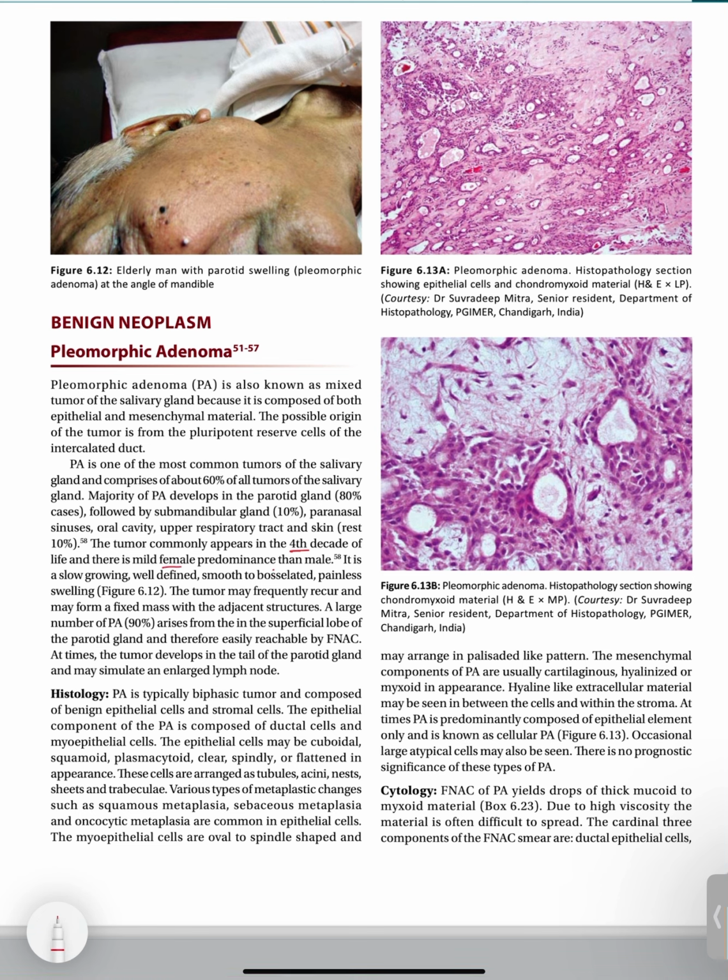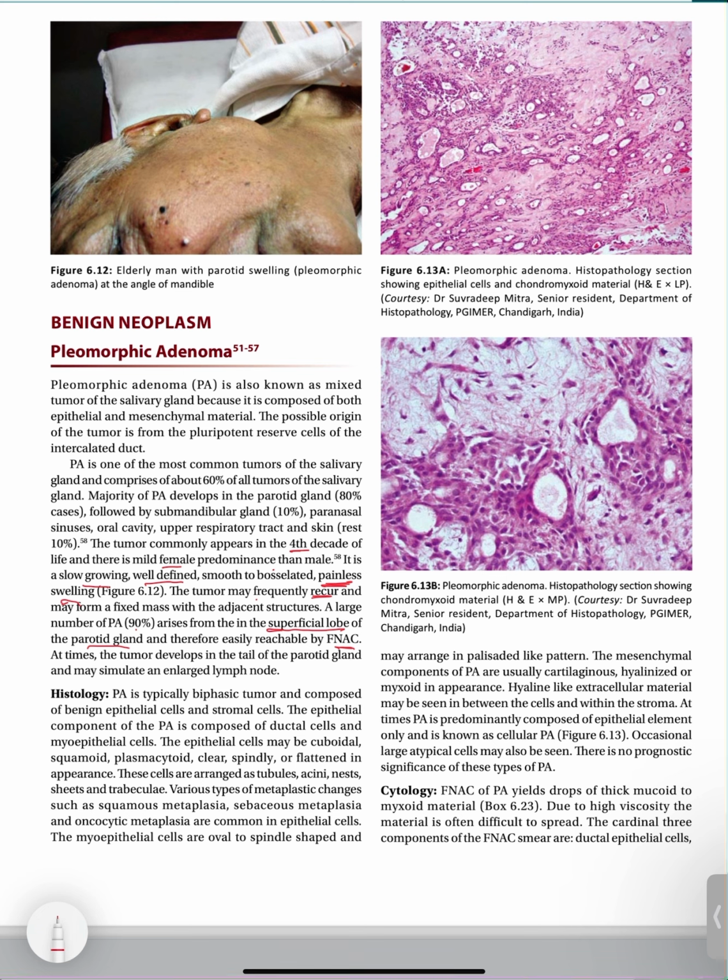It is a slowly growing, well-defined, smooth to bosselated, painless swelling. So it would be painless swelling, well-defined swelling, and it will be slow growing. The tumor may frequently recur also and may form a fixed mass with adjacent structures. A large number of PA, almost 90%, arises from the superficial lobe of the parotid gland. This should be kept in mind and therefore easily reachable by FNAC. At times, the tumor develops in the tail of the parotid gland and may simulate an enlarged lymph node also.